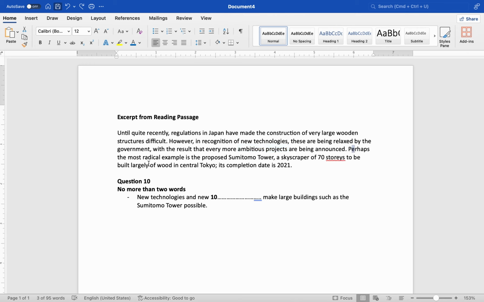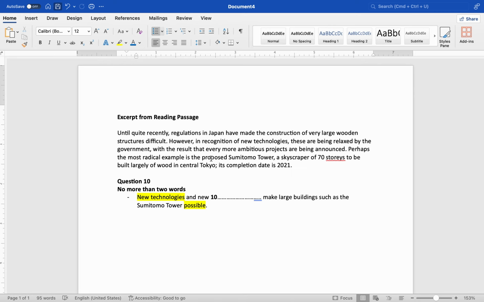All right, perhaps the most radical example is the proposed tower, skyscraper to be built. So this sentence is talking about an example of one of those ambitious projects which are happening because of these changes. All right, I think I got it. Now let's look at the question. No more than 2 words, got it. New technologies, which I read in the text already, and knew another thing. Make large buildings such as blah blah possible. So because of these 2 things, building such big buildings is possible. All right, what is the answer?